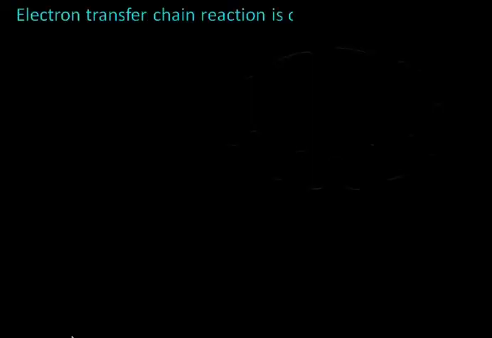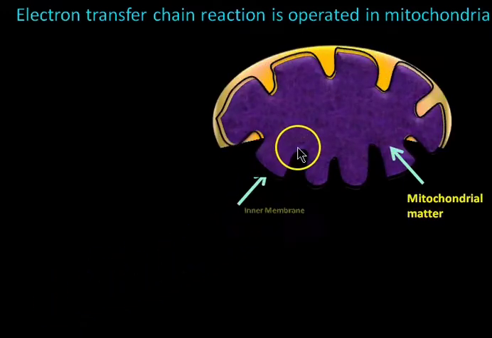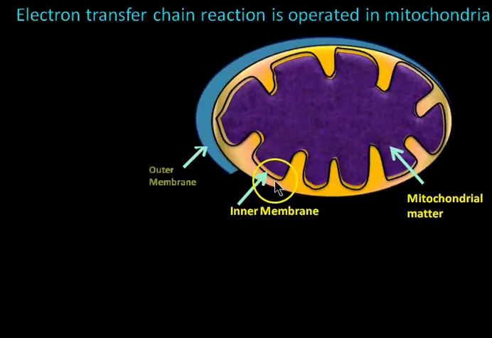Then third step starts, electron transfer chain reaction. It occurs in mitochondria. To understand this, first see the structure of mitochondria. This is the mitochondrial matrix, inner membrane and outer membrane.